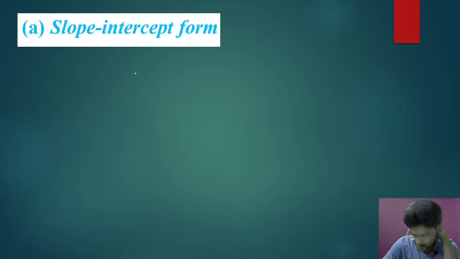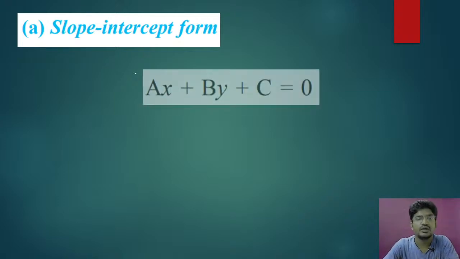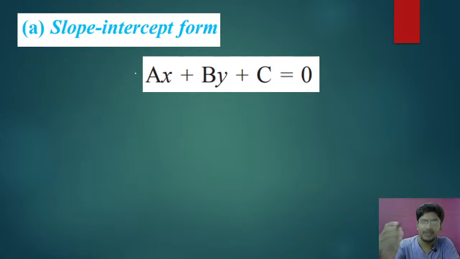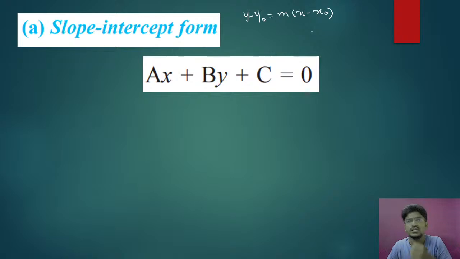So first you see slope intercept form. This is the general equation of line, that is ax plus by plus c equal to 0. Using this general equation of line, I am going to solve the slope intercept form. So all of you know what is slope intercept form? y minus y naught equal to m into x minus x naught. This is your slope intercept form, right? Or this is slope point form. So this is not slope intercept form, this is slope point form.